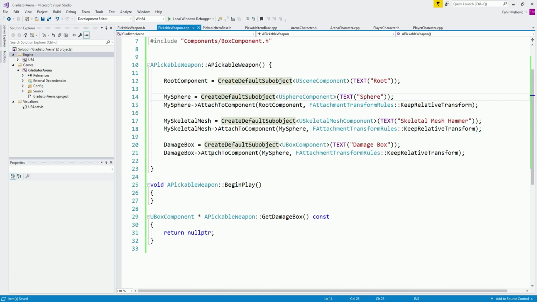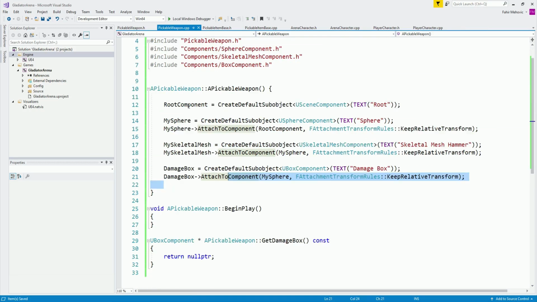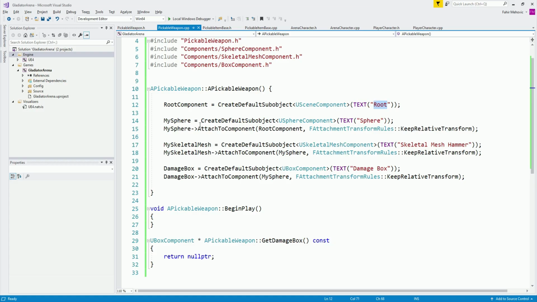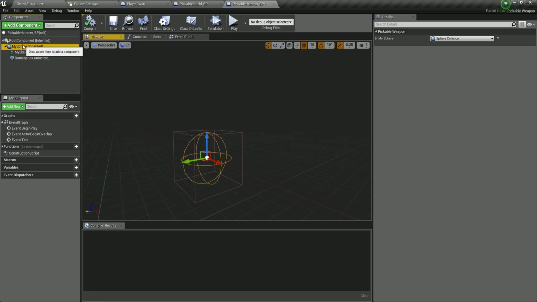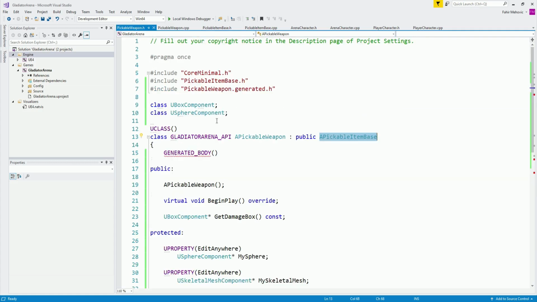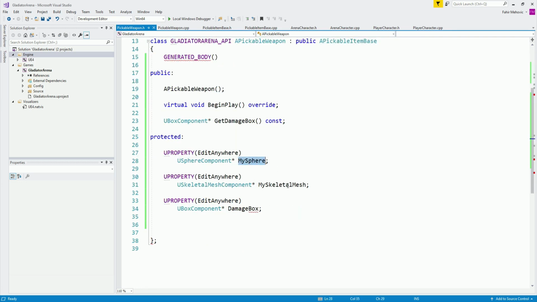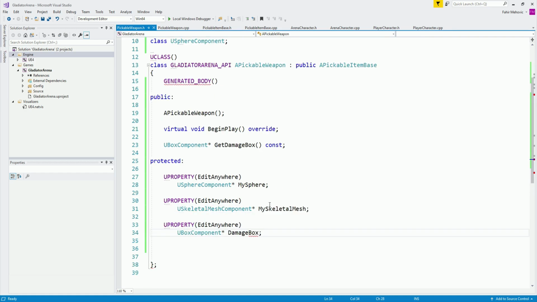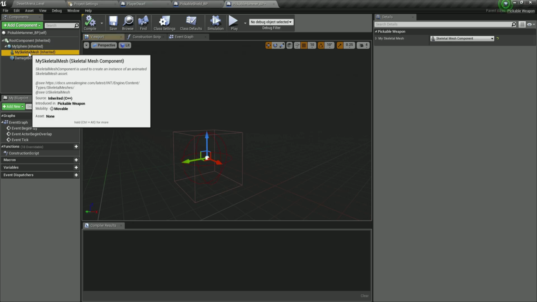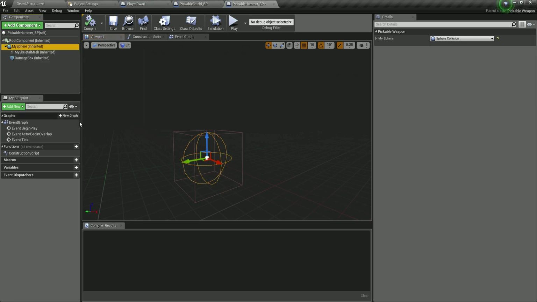And why? Well, because we created it over here. So here is our root component. We created a default sub-object. Pay attention, the name is root over here, and here it is our root component. And pay attention over here, create default text sphere. If we go over here, it's my sphere, which is inherited. Basically, if I go back, it's these names over here: my sphere, my skeletal mesh, and the damage box. And why is it showing here? I don't know why, but we saw that it is working, so don't worry about it. So here it is: damage box, my skeletal mesh, and my sphere.